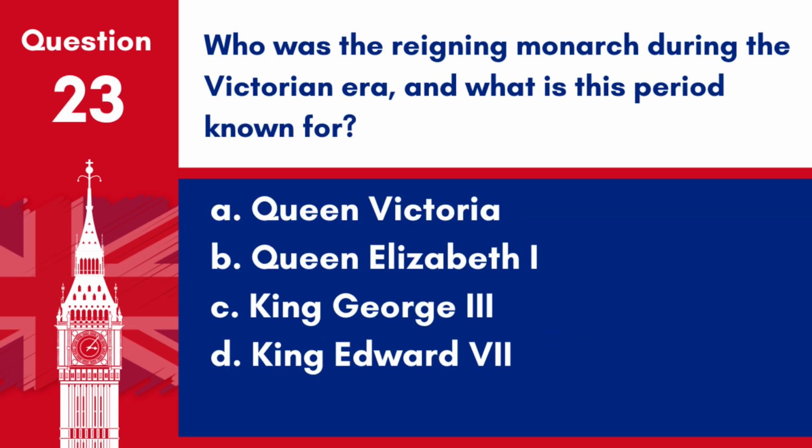Question 23. Who was the reigning monarch during the Victorian era, and what is this period known for? A. Queen Victoria. B. Queen Elizabeth I. C. King George III. D. King Edward VII.